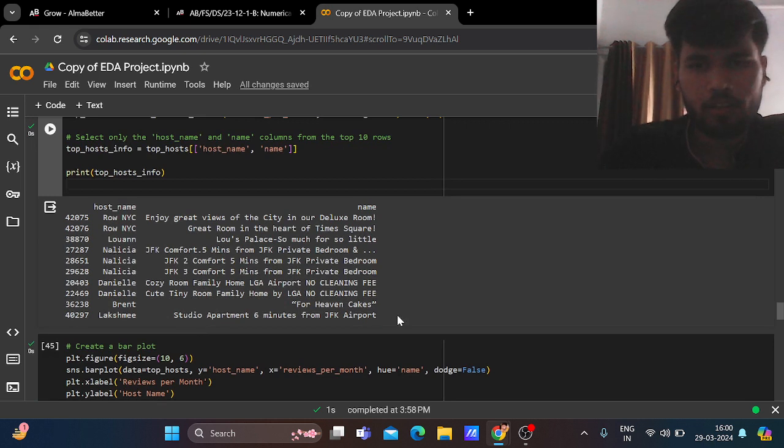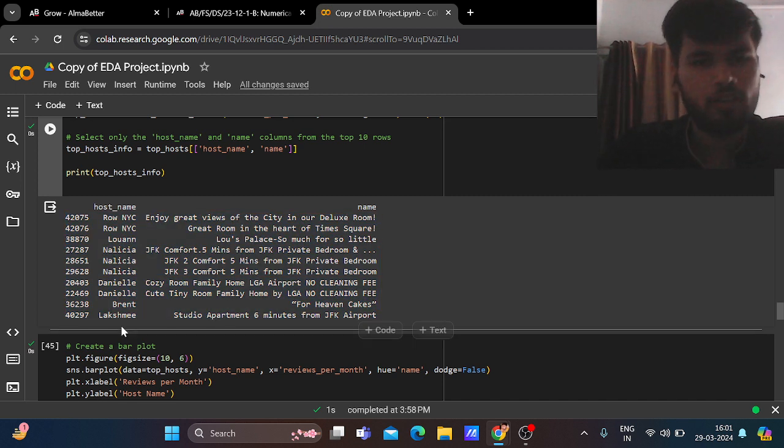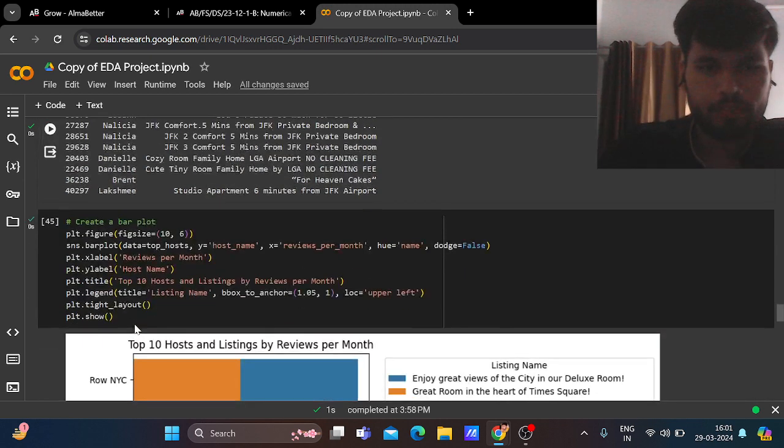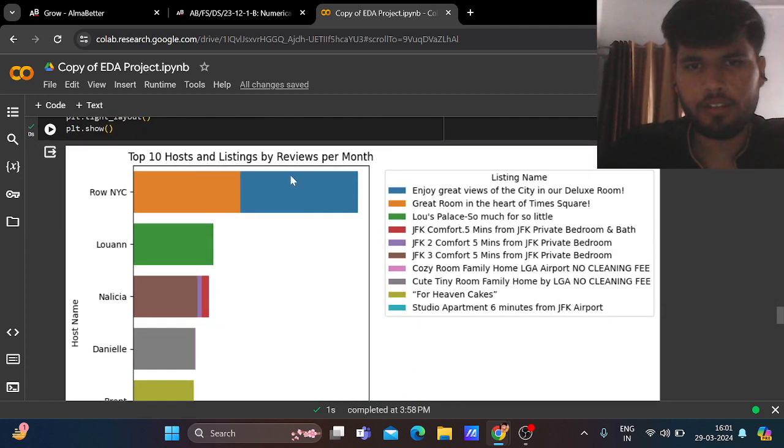So this is the top 10. On the top there is a row, NYC, New York City, where the name of the homestay is "Enjoy great views of city in a deluxe room." So these are the top 10 you can suggest the customer stay at. It is a luxurious hotel in New York City among the Airbnb homestays. Now creating a bar plot to visualize this.